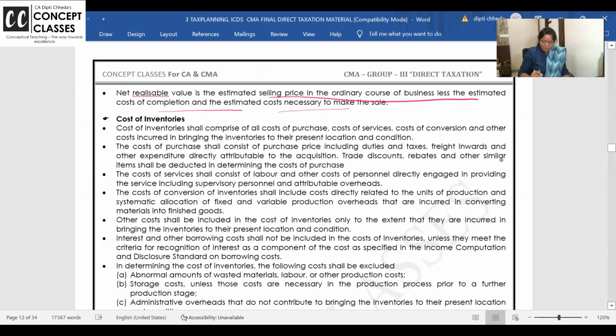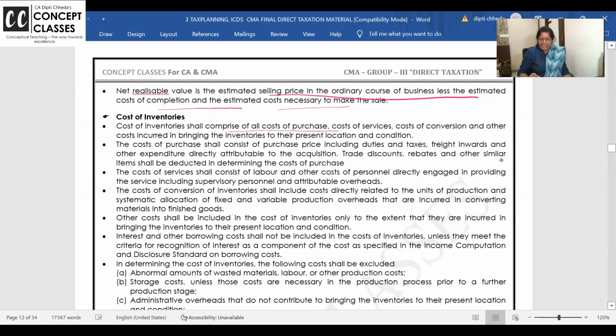And now what is the cost of our raw material? Can we say, ma'am, whatever we have purchased is the cost? But when we purchase, we pay GST, custom duty, freight, transport, loading, unloading. So can I say raw material cost is whatever cost is incurred to bring the inventory to its present location.